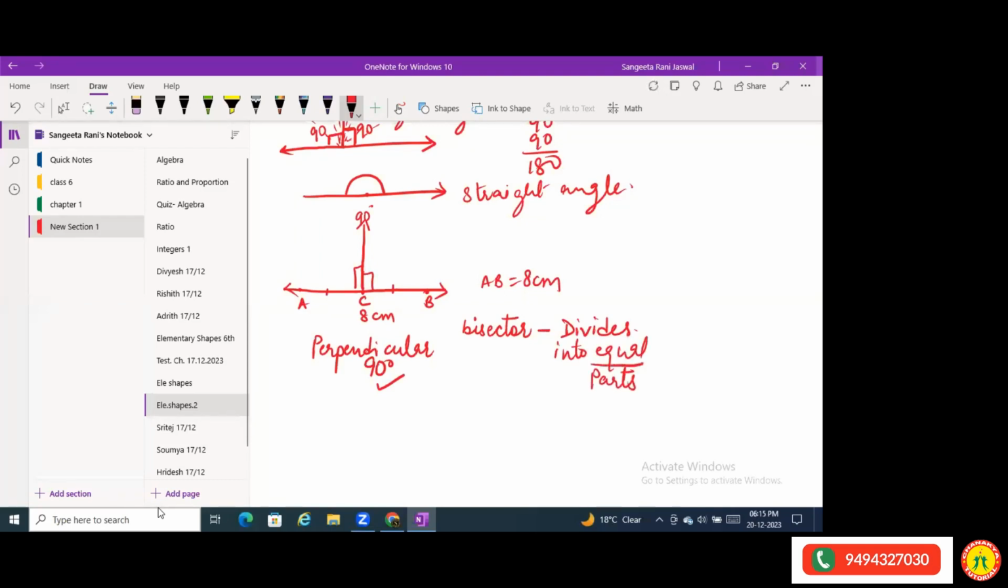Equal parts. Here the word equal is very important. Any line which divides another line into equal parts, this means bisector. Now this is the perpendicular. This is dividing line AB into two equal parts. One part is 4 centimeters, and the other part is again 4 centimeters. That means I can say AC is 4 centimeters and CB is 4 centimeters.